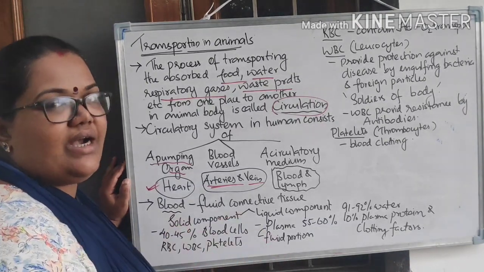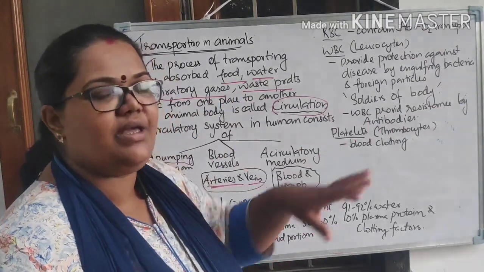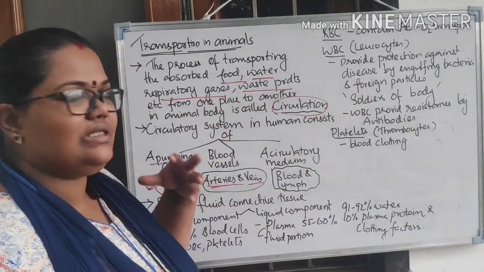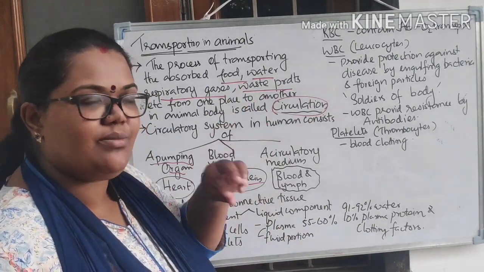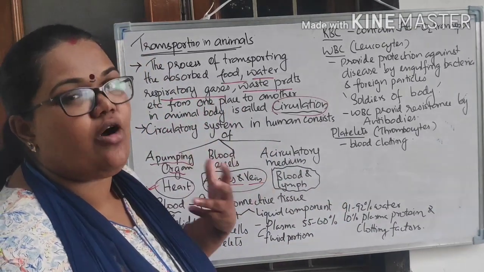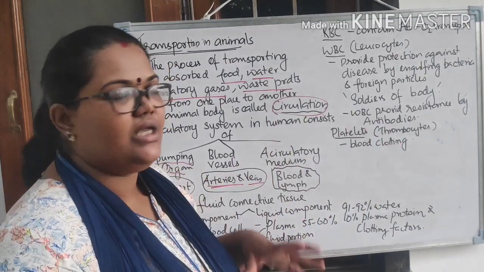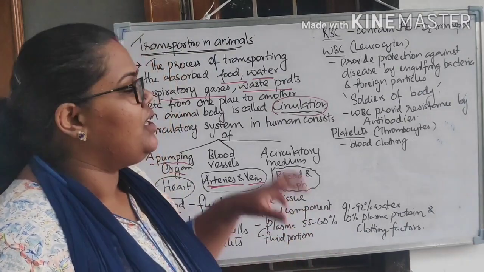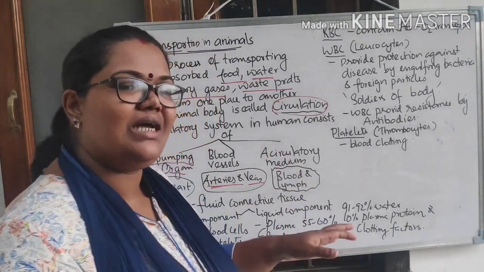Now there must be a circulatory medium that we have to pump, in which all these things are dissolved, and it is not just water. I am talking here about blood. In that blood the simple molecules of food must be there, water will be there, and along with that oxygen, carbon dioxide and waste products will all be transported. So it has to dissolve in that circulatory medium. Here the circulatory medium is the blood, and another type of circulatory medium is called lymph.